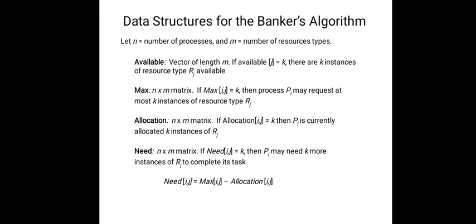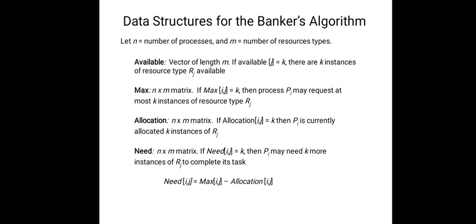Next, the allocation is an n by m matrix. If allocation[i][j] equals k, then Pi is currently allocated k instances of Rj. And need is again an n by m matrix.